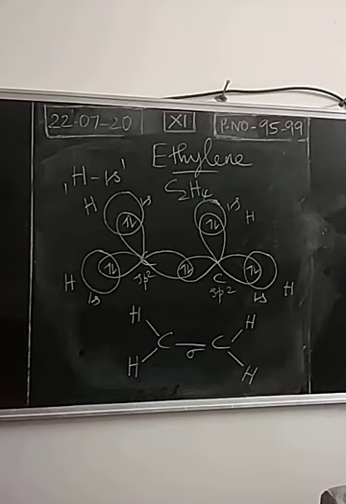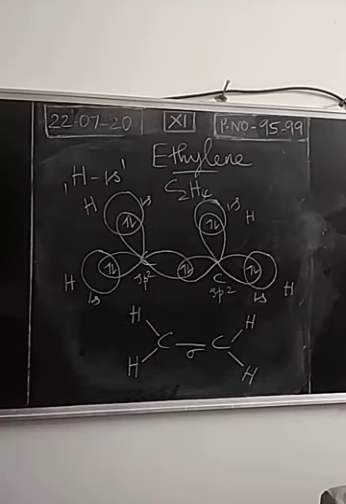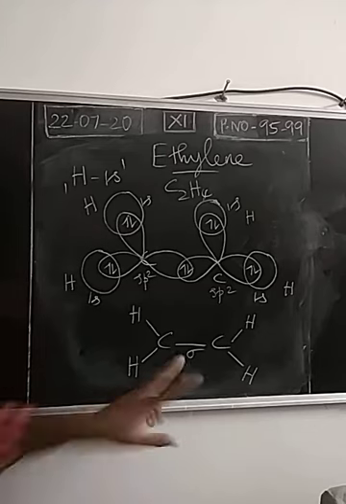So carbon is an element with atomic number 6, ground state electronic configuration 1s2 2s2 2px1 2py1, excited state configuration 1s2 2s1 2px1 2py1 2pz1. sp2 hybridization is possible. So both the carbon atoms have sp2 hybridized orbitals, and each sp2 hybridized orbital is involved in overlapping. Due to head-on overlapping between the sp2 hybridized orbitals of both the carbon atoms, we get a sigma bond.